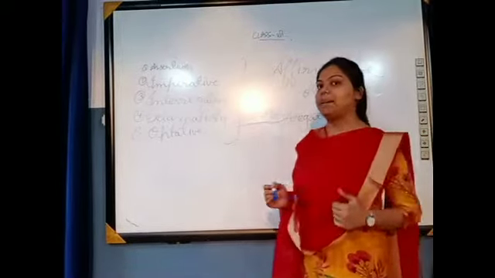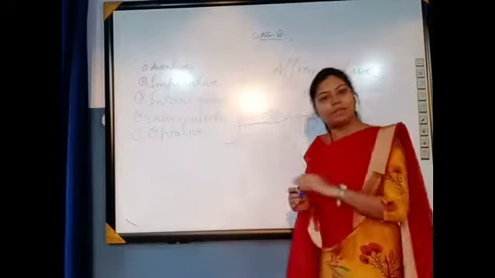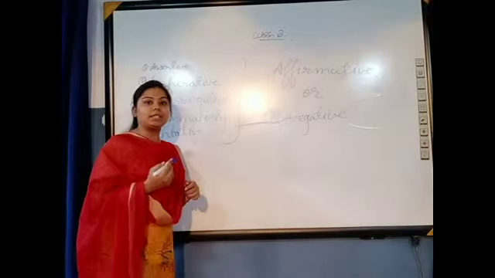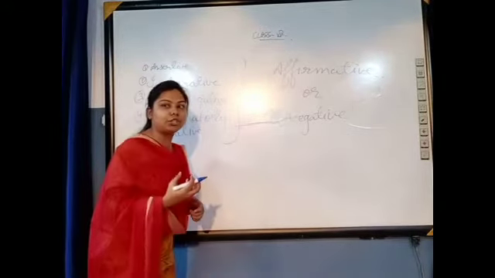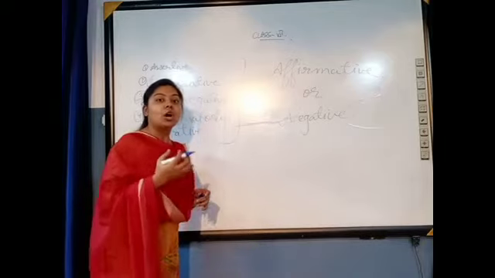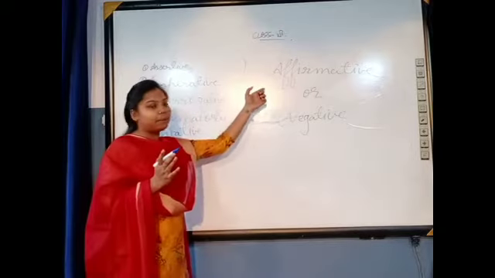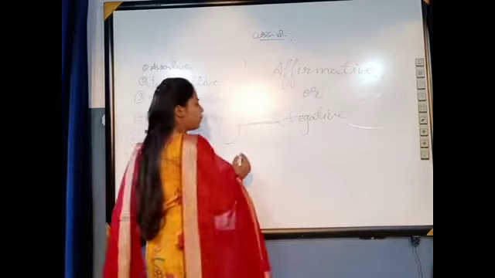Now let's see some examples of affirmative as well as negative with the types of sentence. First, assertive sentence. As you know, an assertive sentence gives us information, makes a declaration, or makes a statement. If I take an affirmative example of an assertive sentence, what can I write?